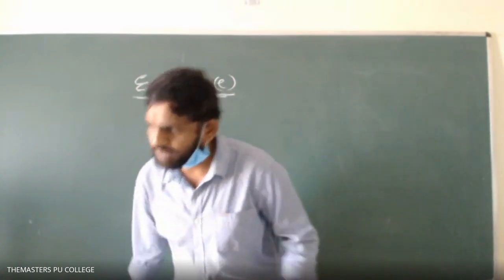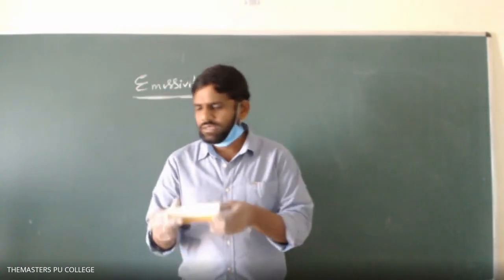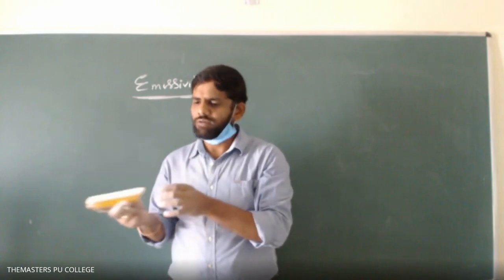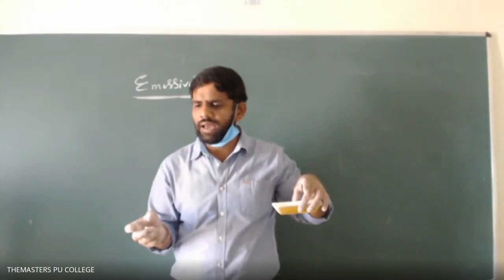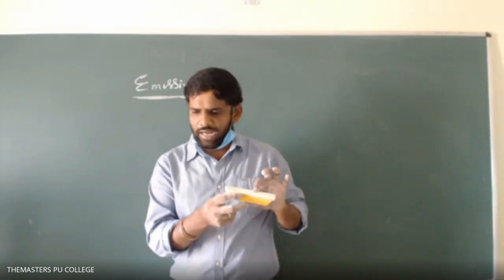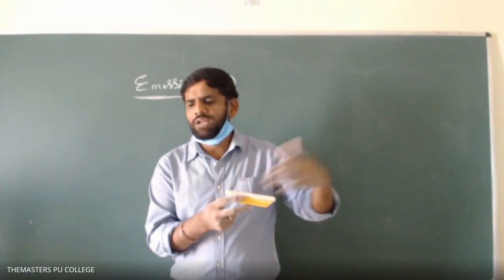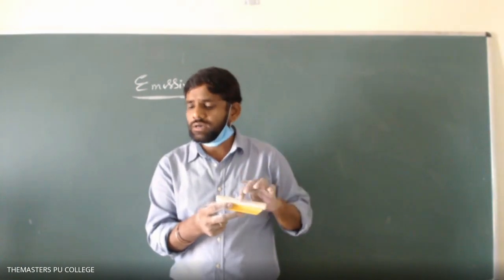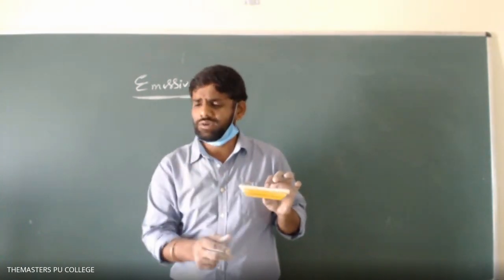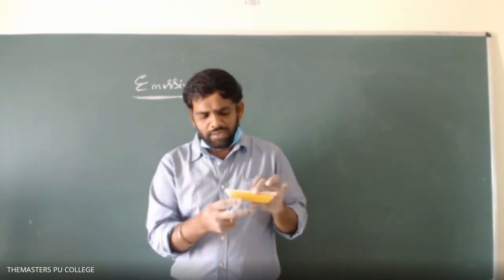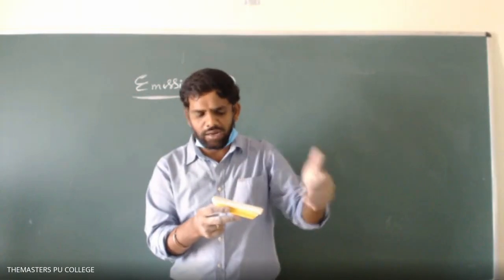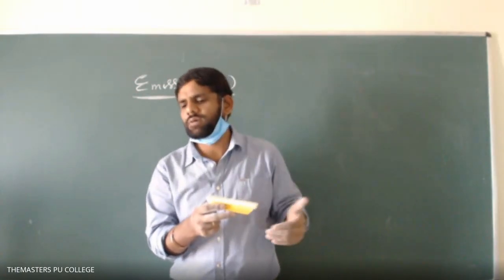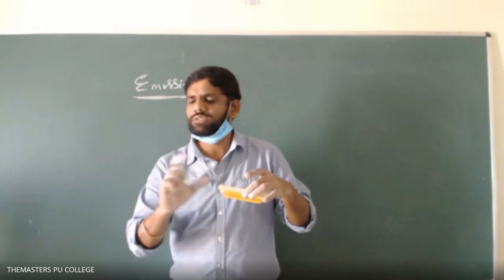For example, observe clearly. If this object is exposed to sunlight, what will happen? Its temperature increases. Then we can bring it back, and now it is at a higher temperature than the room. That's why it will emit radiations continuously. Soon, when the temperature is brought to room temperature, the radiation emitted and the radiation incident are both equal. In such a case the temperature will not change further.